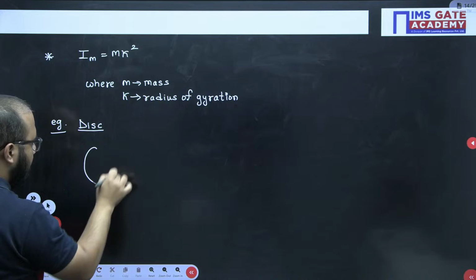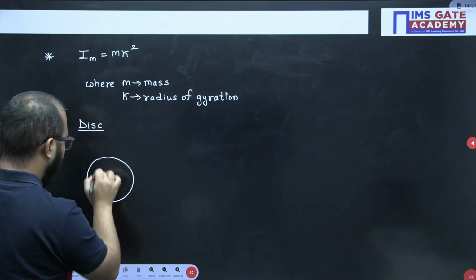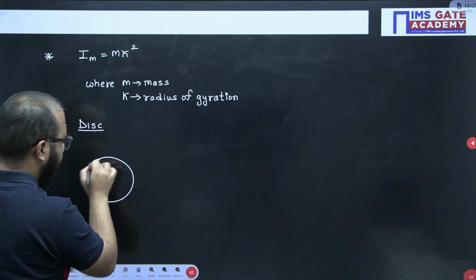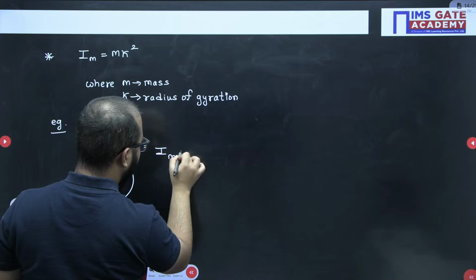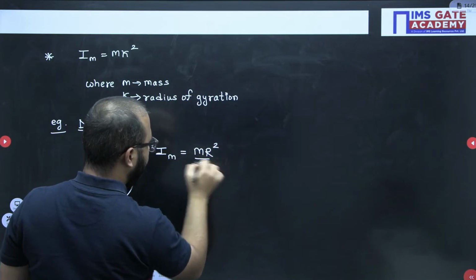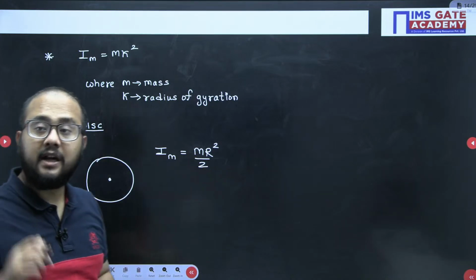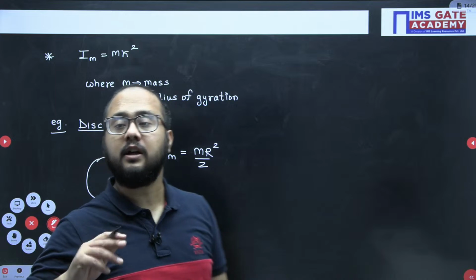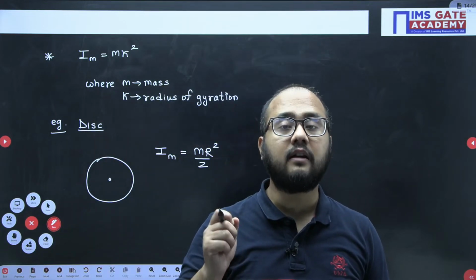So let's suppose there is a disk we are having. At the center point, we know that mass moment of inertia value will be written as mr square by 2. Now we understood this formula for mass moment of inertia. But let's suppose I want to know the radius of gyration value.